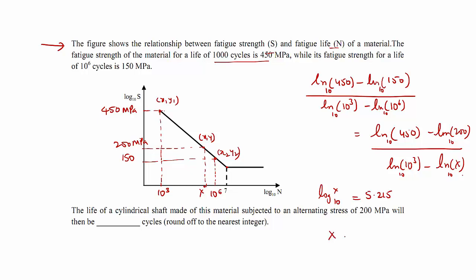So x is equal to 10 power 5.125, which is equal to 64058.98 cycles. So this many number of cycles the component is going to sustain. Okay, so a very simple question, you can solve this with linear interpolation. This is the end of the question.